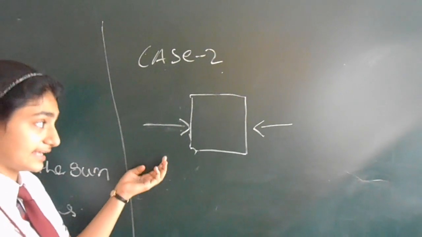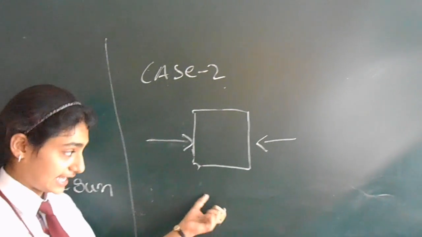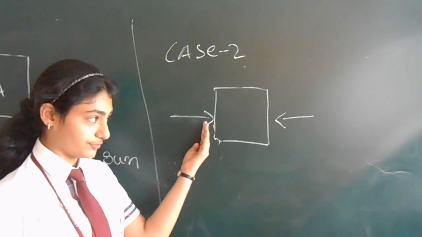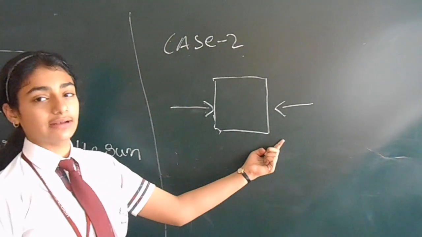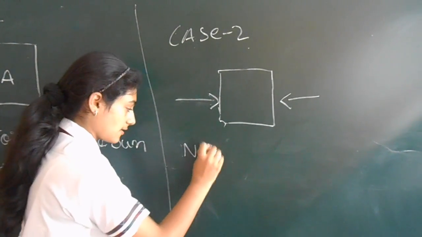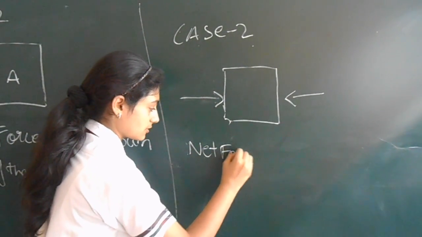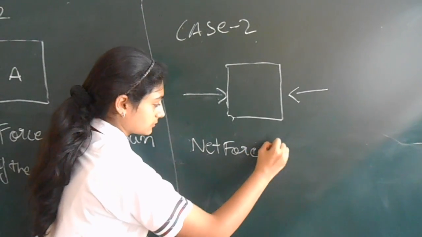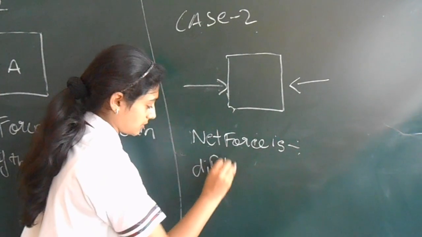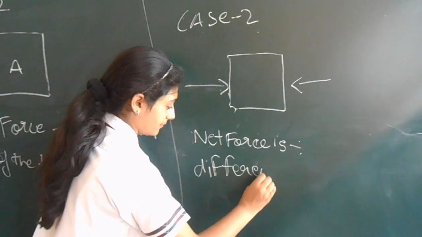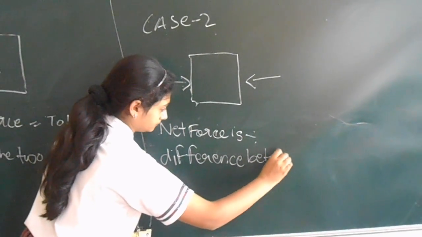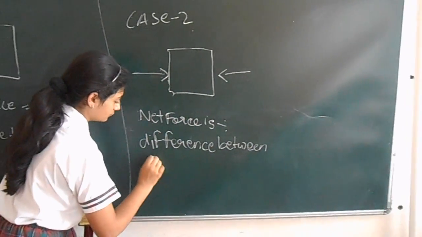In the second case, we have an object A in which one person is applying force from here and the other person is applying force from here. So our net force is the difference between the two forces.